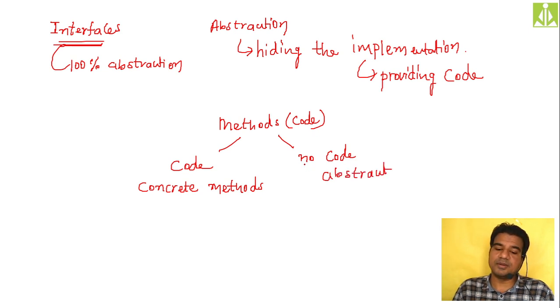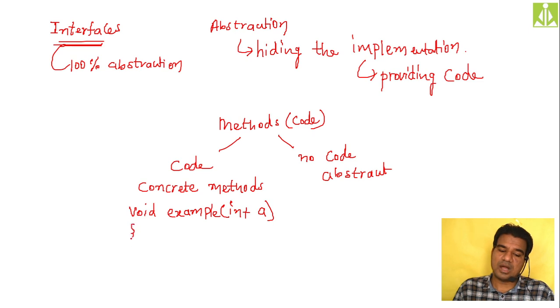Abstract methods. The methods with no code, we call them abstract methods. The methods with code, we call them concrete methods. Hope you understood this one. So for the concrete methods, let us take an example. Example, a method name with some body: void example with some parameters, int a, like this. And then it is a concrete method, so it will have the code.